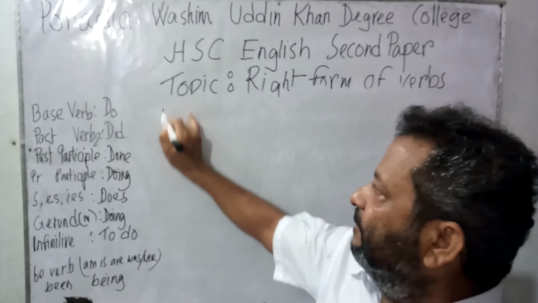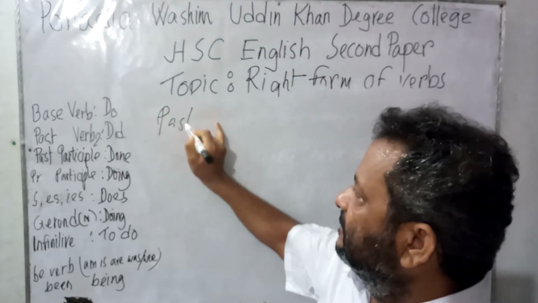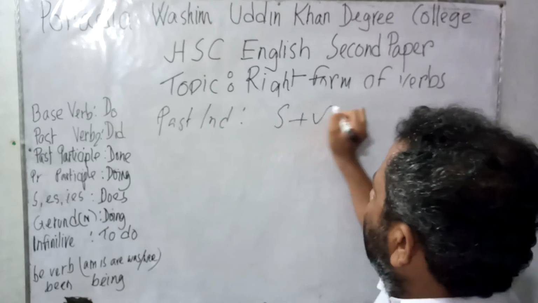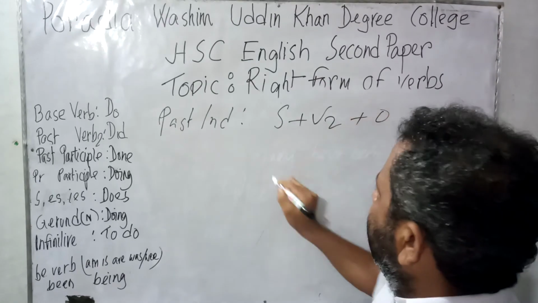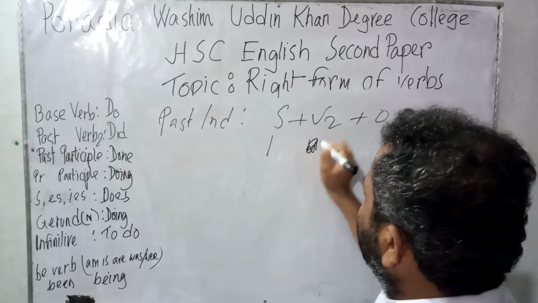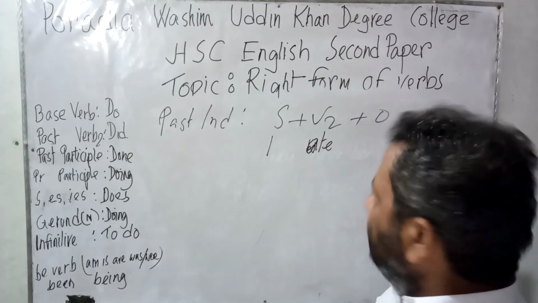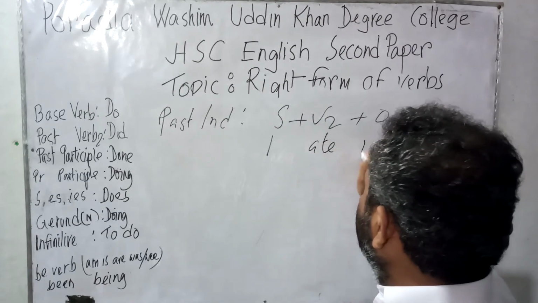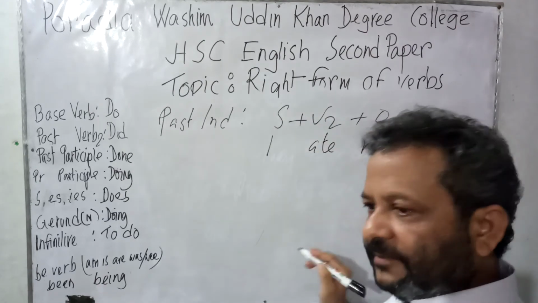Now let us consider past indefinite. Subject, verb 2, object. If the subject is I, verb 2 would be ate. I ate rice.